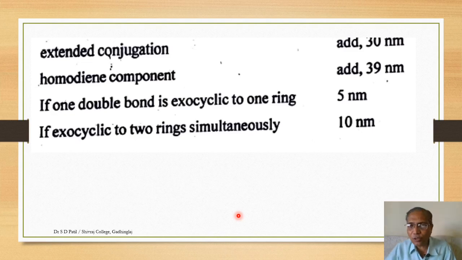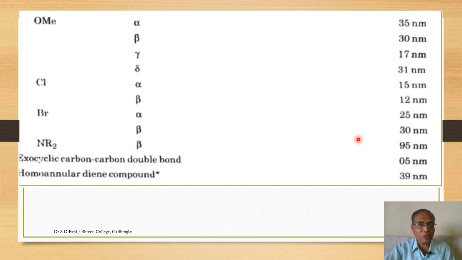So for extended conjugation, we have to add 30 nanometers. For a homodiene component, I have to add 39 nanometers. If one double bond is exocyclic to one ring, add 5 nanometers. If it is exocyclic to two rings simultaneously, then there is an increment of 10 nanometers. So likewise, as in the case of dienes, we are going to calculate values for enones also.